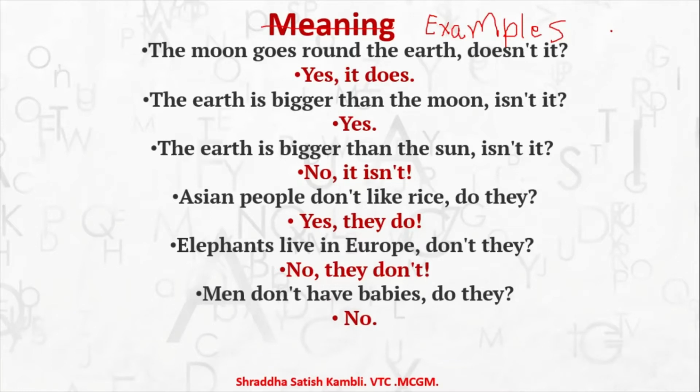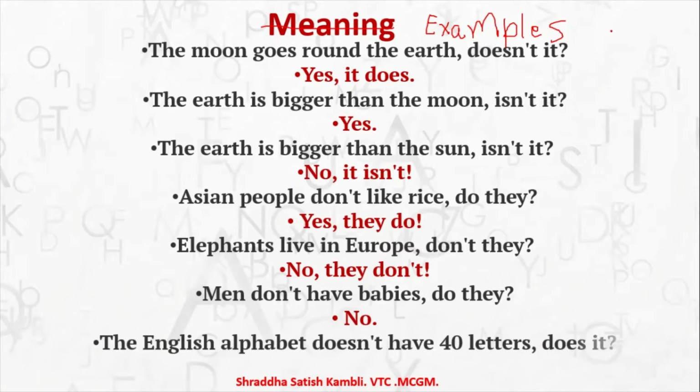Also you can write, which will be correct. Coming to the last example, the English alphabet doesn't have 40 letters, does it? No, it doesn't. How many letters does the English alphabet have? 26, A to Z. Okay, so it doesn't have 40.